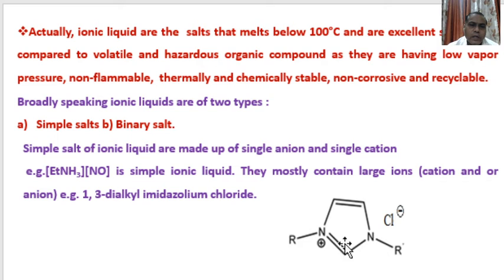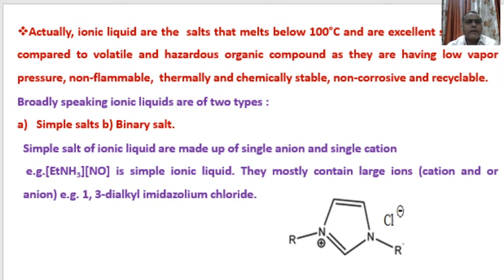There are the 1 and 3 positions. These R groups are known as alkyl groups. These alkyl groups are present in imidazolium chlorides at the first and third positions, hence it is 1,3-dialkyl imidazolium chloride.